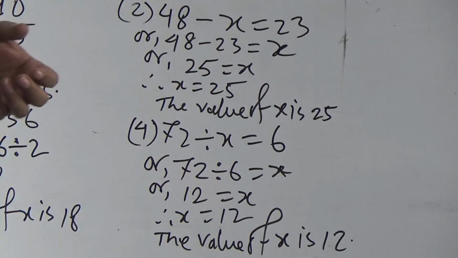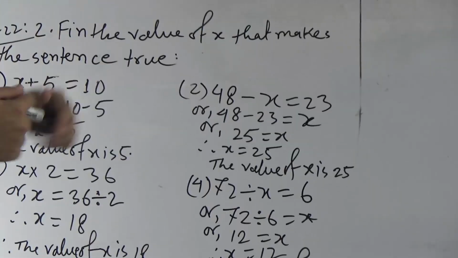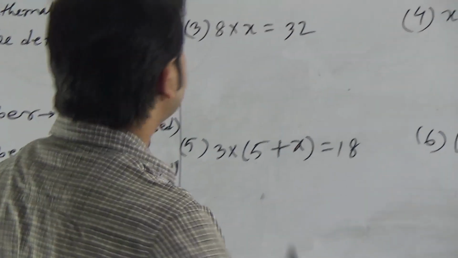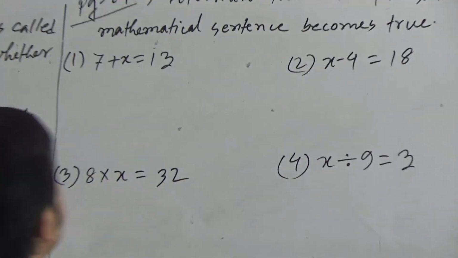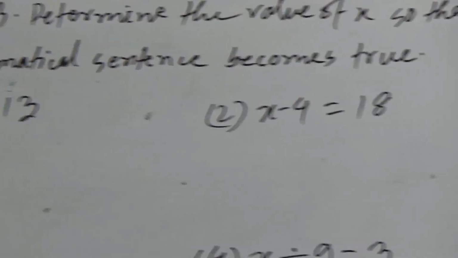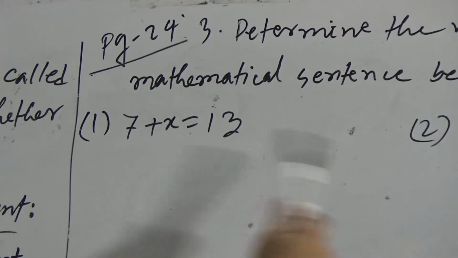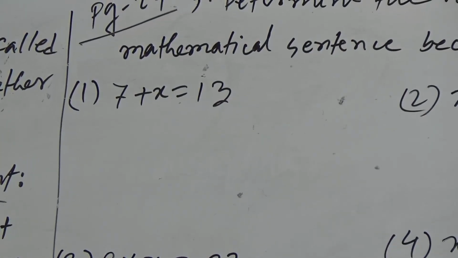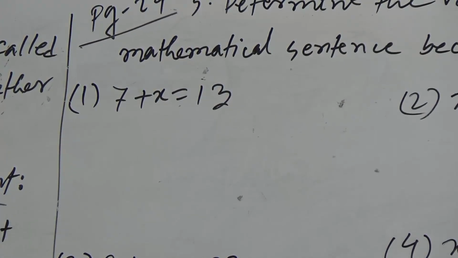Okay, dear students, I have solved 4 questions from page 22. Now I will solve activity 3 from page 24. Determine the value of x so that the following mathematical sentence becomes true. It means that we have to find the value of x from these questions. So we can apply the previous technique: we have to do the opposite operation.